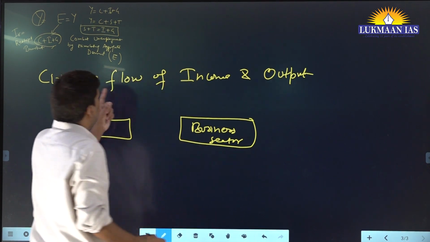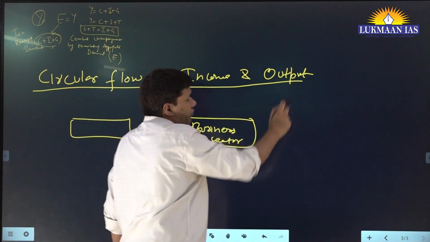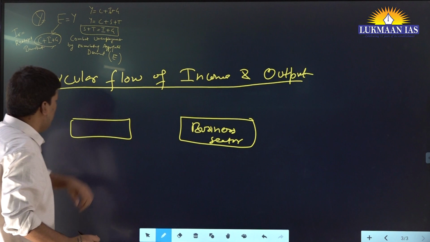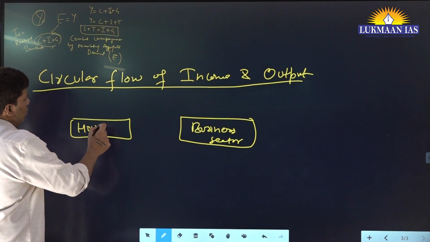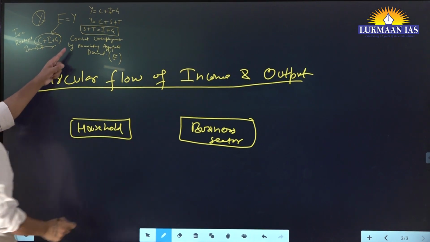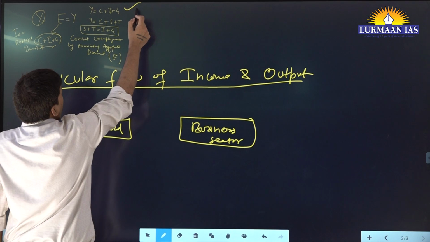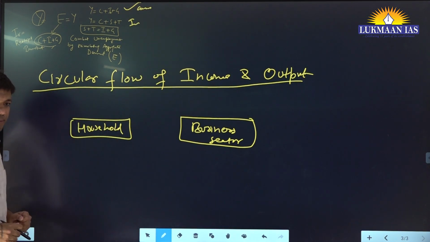Now we will talk about the circular flow. This concept again you can use in your mains answer sheet somewhere, and it will also help you solve one or two prelims questions. These are households. We studied two equations of output: this is your consumption method, this is your income method. Now we will see the relationship between them.